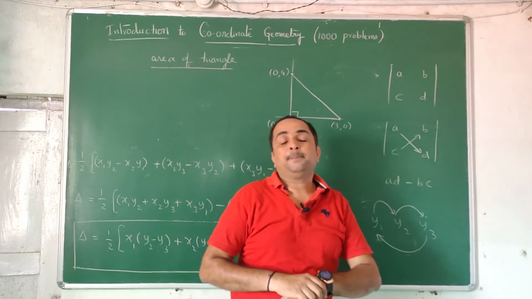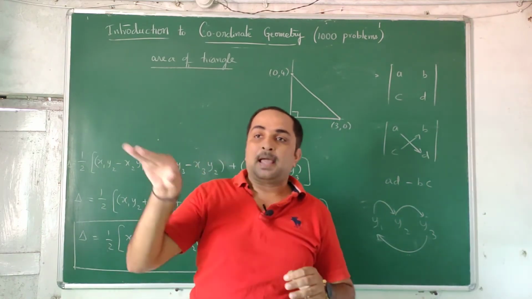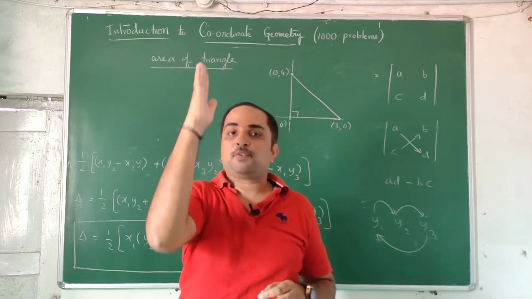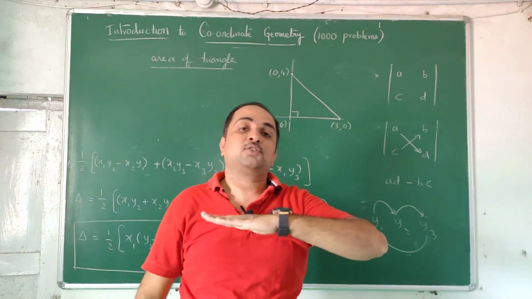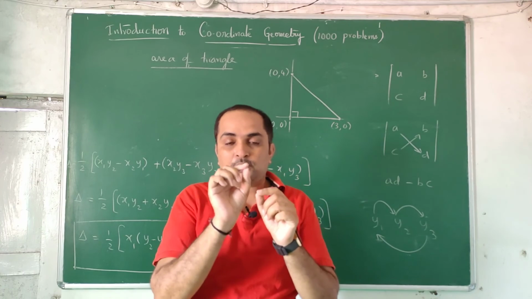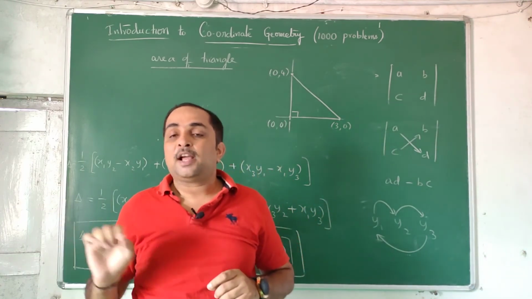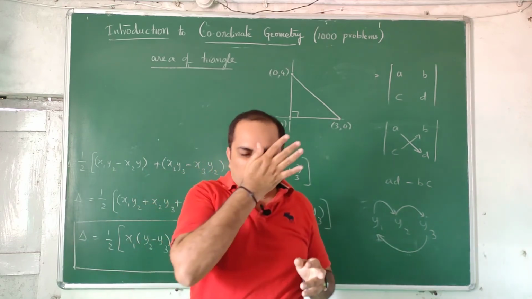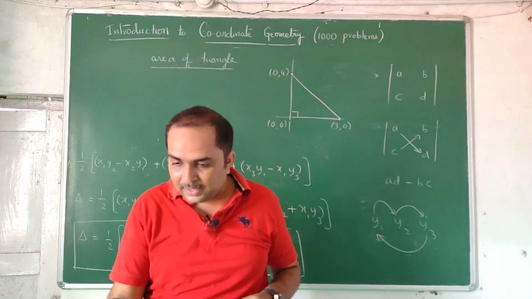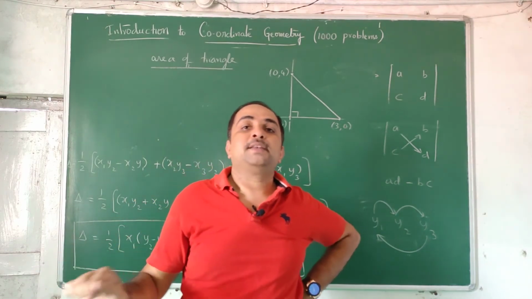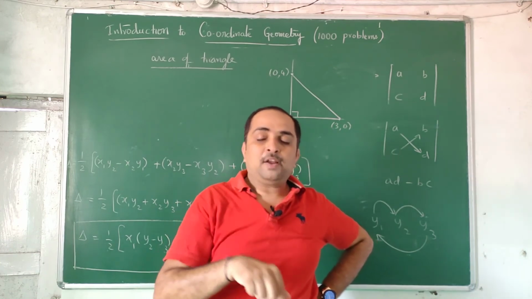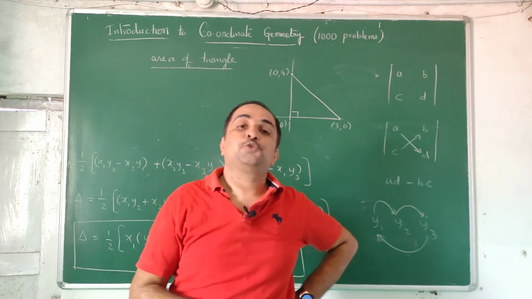1 minute revision. First, coordinate geometry: abscissa is the x distance measured from the y axis, and the y distance measured from the x axis is called ordinate. You have points like 2, 3, 4, 5. If I write that, you should be able to locate in a graph sheet where they are. Next, if I mark one point somewhere and call it P or Q, you should be able to write its coordinates, like 5, 7 or 7, minus 7.